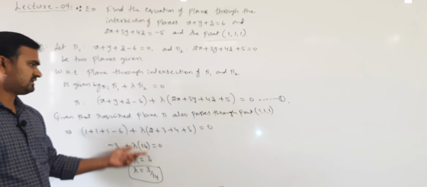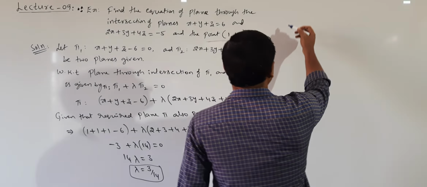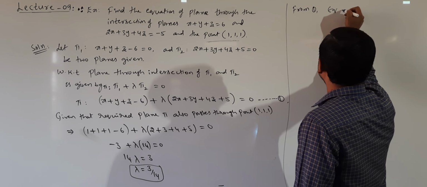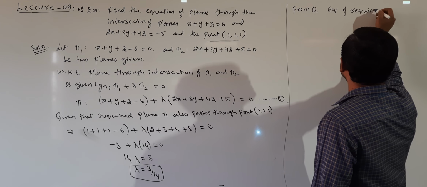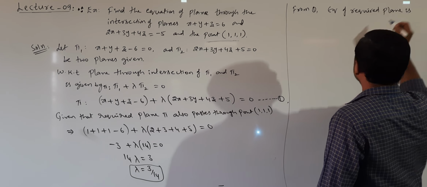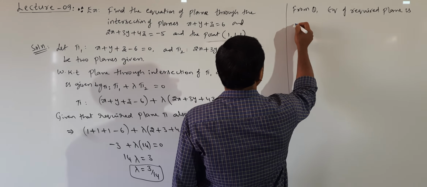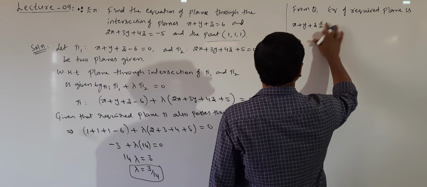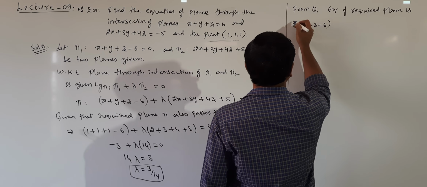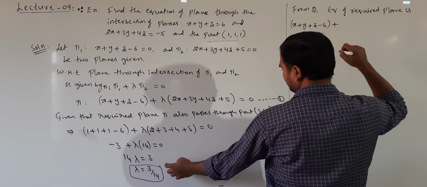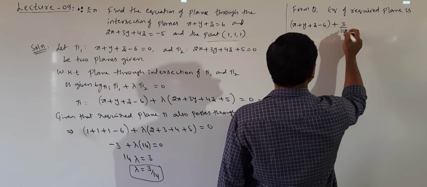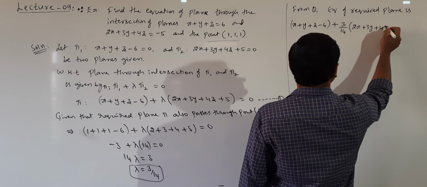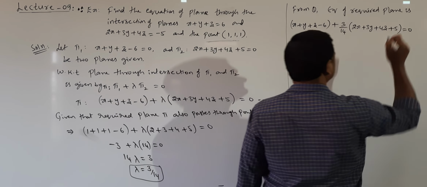So once we know lambda, we can write equation of required plane from first equation. From 1, equation of required plane is, what is the plane equation required? x plus y plus z minus 6 plus lambda, which is 3 by 14, into 2x plus 3y plus 4z plus 5 is equal to 0.